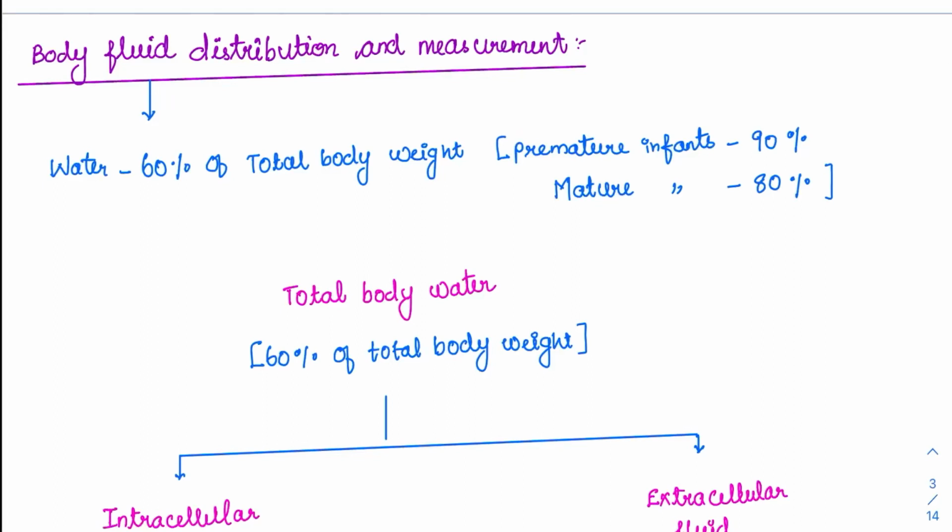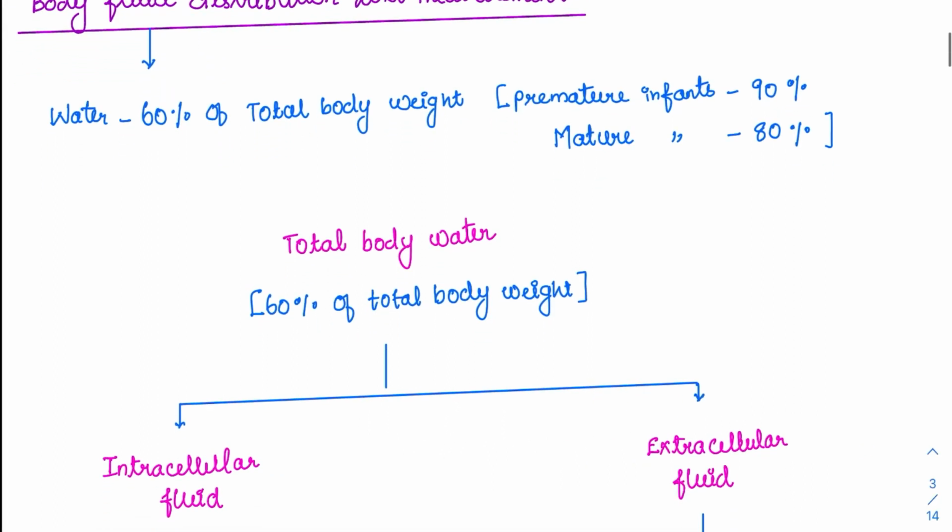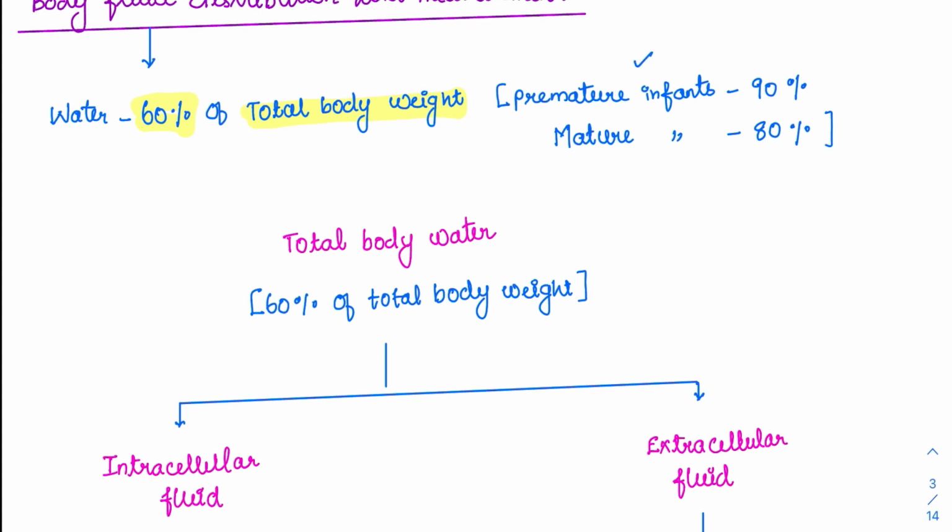Body fluid distribution and measurement. This is also repeatedly asked, with the numbers given, and we should know the distribution amounts also. In the human body, almost 60% of the total body weight is water. In premature infants, it is almost 90%. In mature infants also, it is around 80%. So the major content in the body is water.